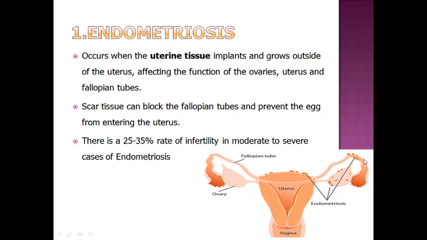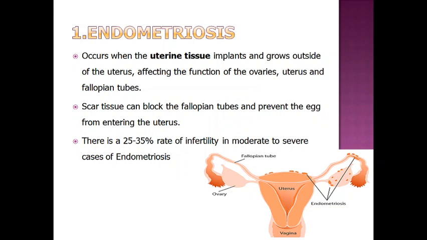If this happens, we call that condition wrongly implanted endometrial tissue in parts other than the uterus, endometriosis.